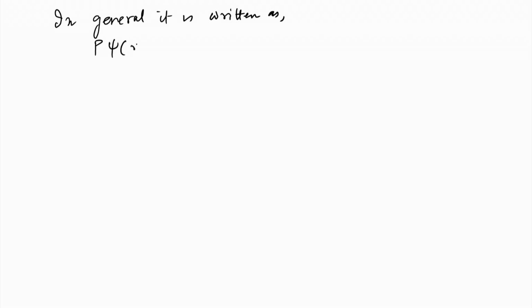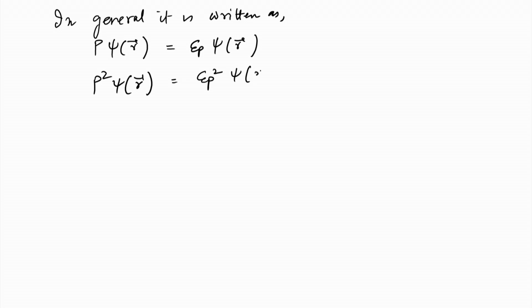P psi of R equals epsilon P psi of R. P square psi of R, if I operate it again by the parity operator, gives me epsilon P square psi of R. Now, this should be equal to psi of R. So, if we do an inversion once and then invert again about some fixed point or axis, then the system comes back to its original configuration. So, P squared acting on psi R will give me psi R.